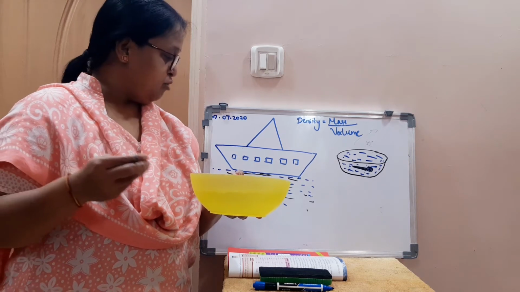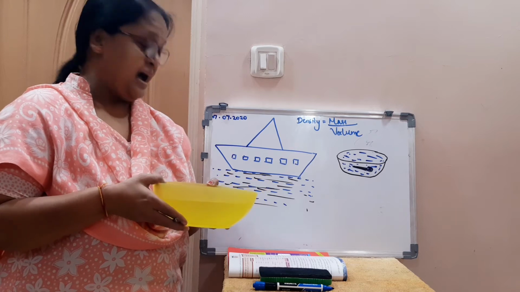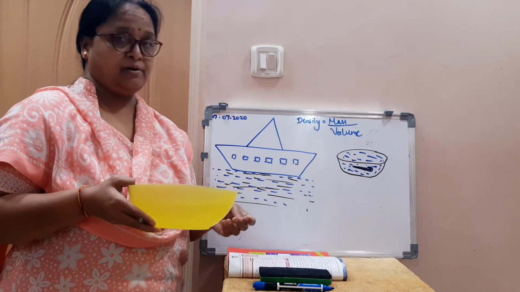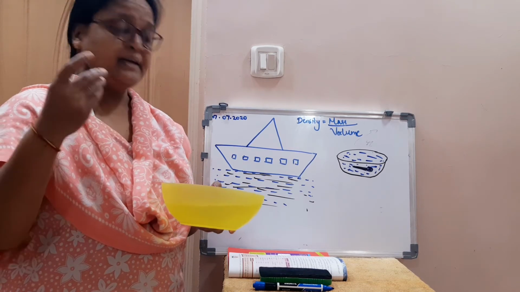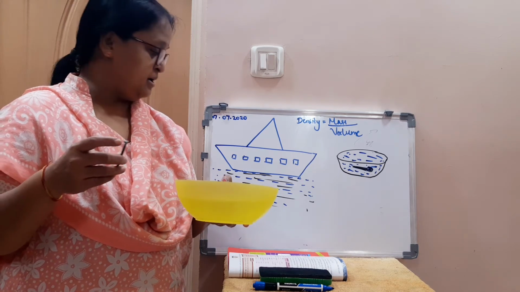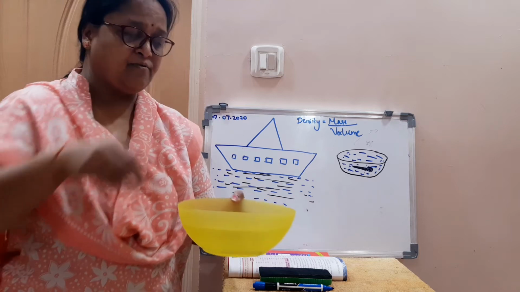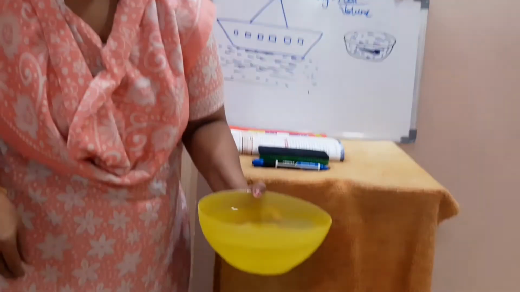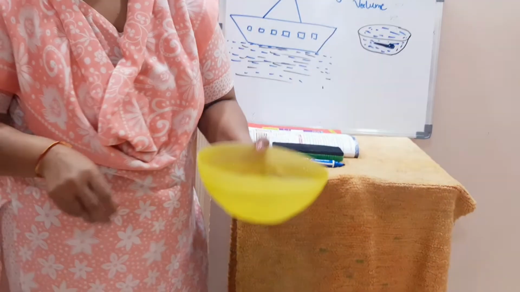That we will see. Now we know iron is denser than water. So the iron nail in water sinks. You can see iron sinks in water.